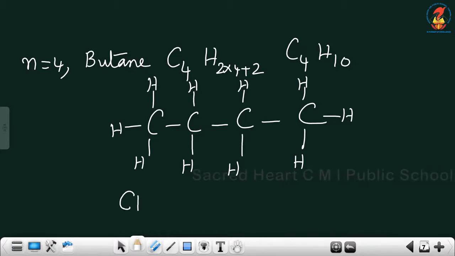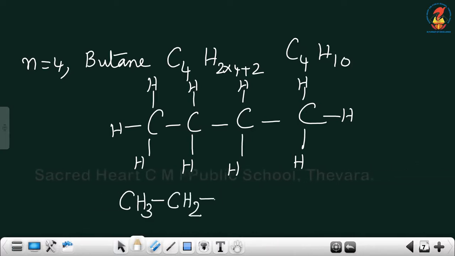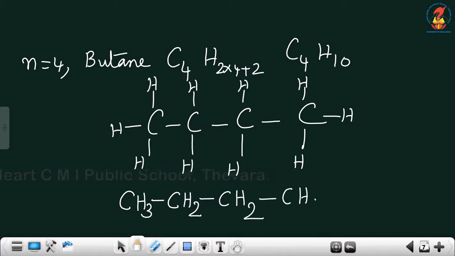Shall we write the condensed form? First carbon, 3 hydrogens are there around it, CH3. Second carbon has 2 hydrogens, so CH2. Again, the third carbon has 2 hydrogens, CH2. Last one, CH3. Again, the total is C4H10, condensed formula. So this is butane.